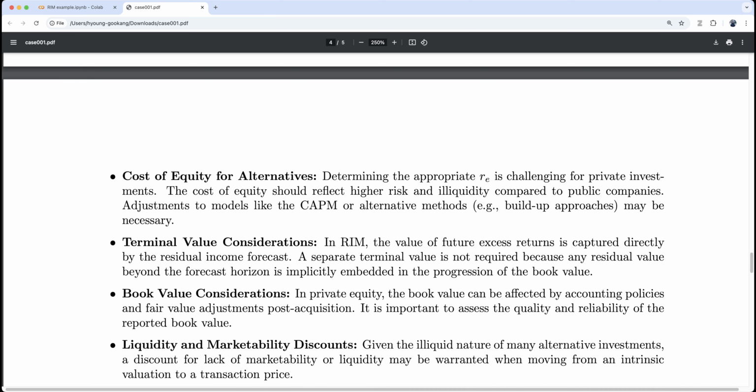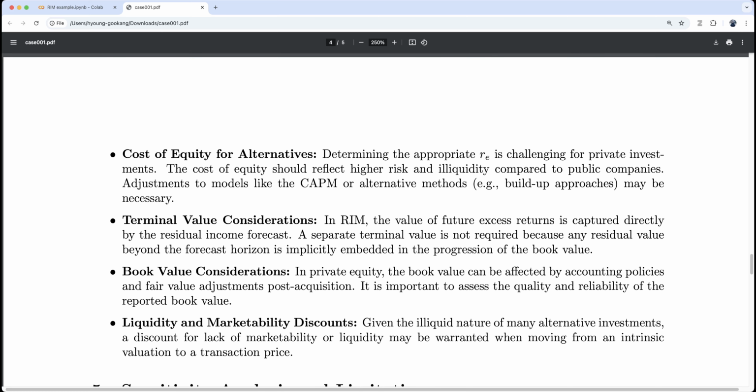Terminal value considered. In RIM, the value of future excess return is captured directly by the residual income forecast. A separate terminal value is not required because any residual value beyond the forecast horizon is implicitly embedded in the progressive book value. Okay, we simply assume 0. Residual income is 0 after the terminal period.